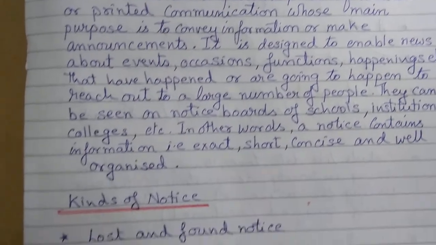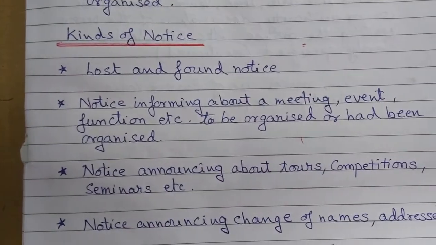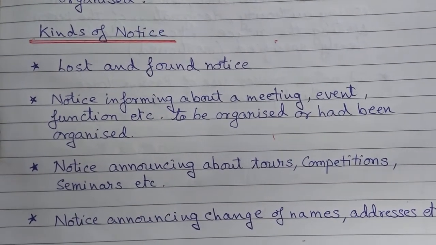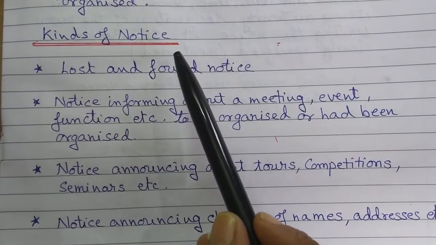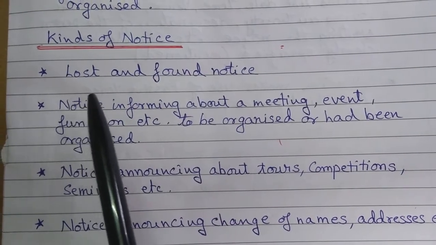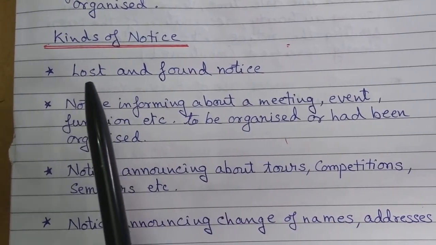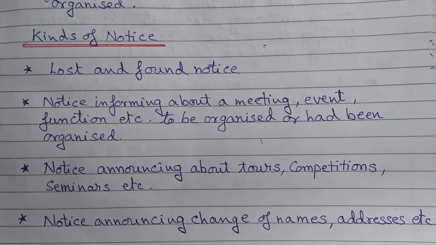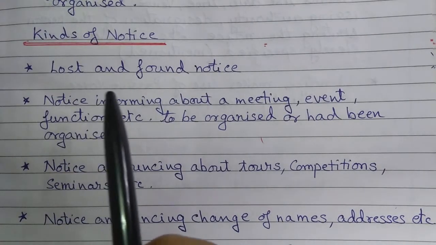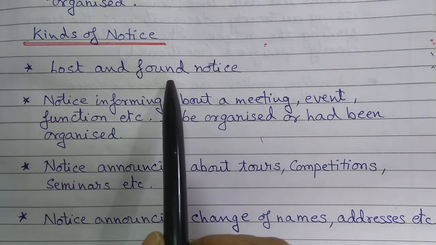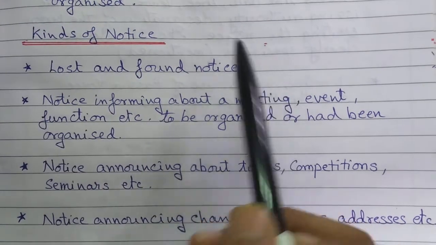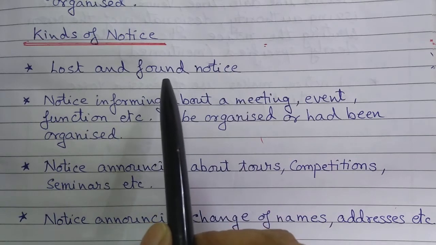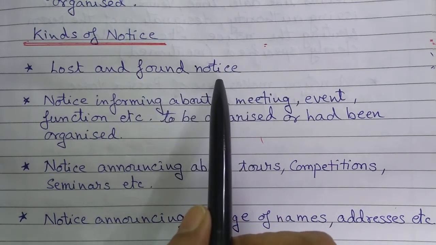Now, there are some kinds of notices. Okay, now what are those? Let's find out. First, I'm telling you kinds of notices. Now, notices for small children, it will be lost. Suppose you have lost something, then you write the notice, isn't it? Or it will be put up on the notice board. If you found something which somebody else has lost and you wanted to give it to that exact person, then that type of notice is called a found notice.